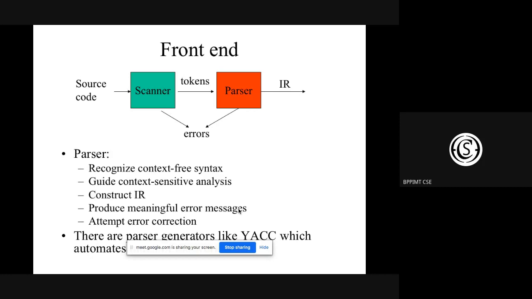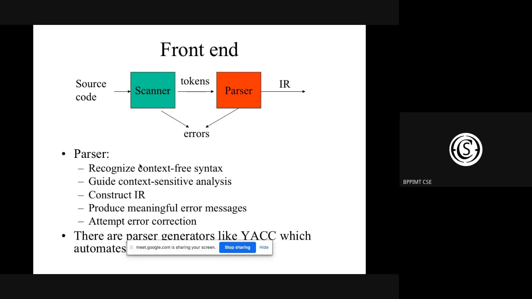Now, when we come to the parser part, the parser is using context-free grammar. For the time being, you just remember the term context-free grammar. In detail, we'll learn about context-free grammar when we study the syntax analysis part.